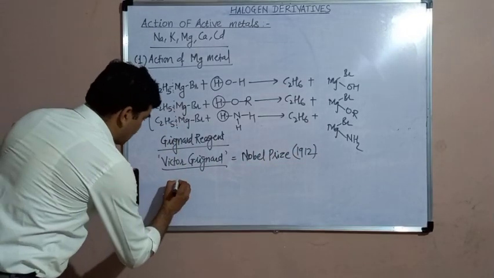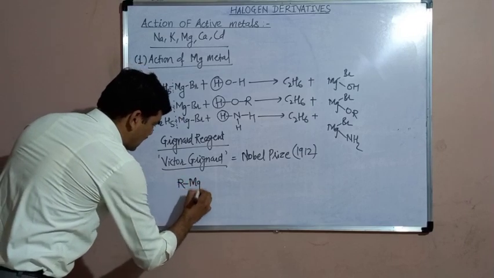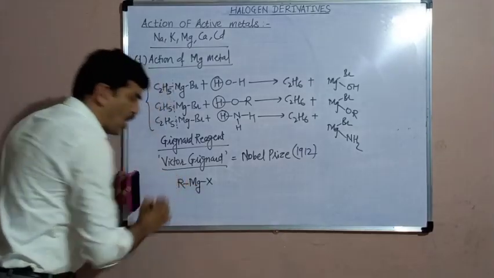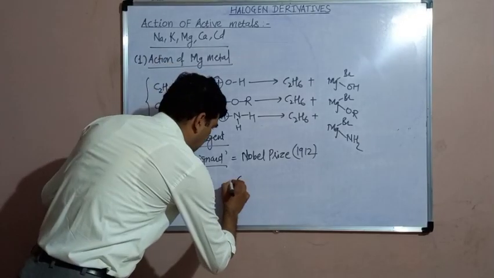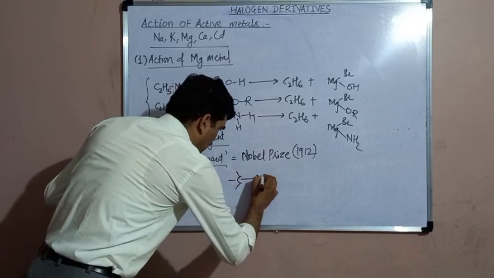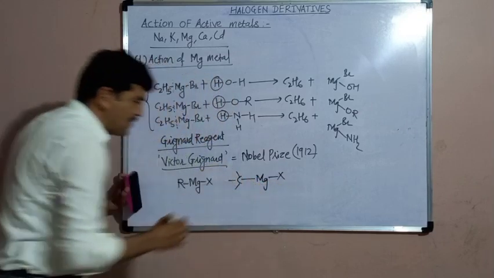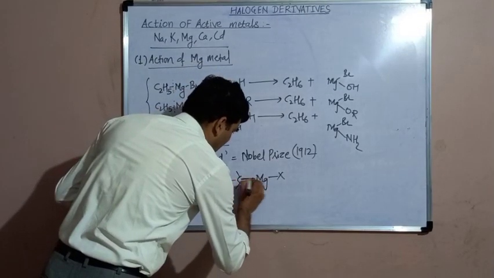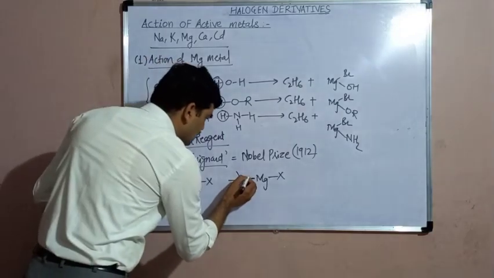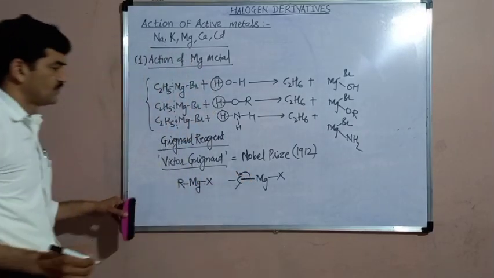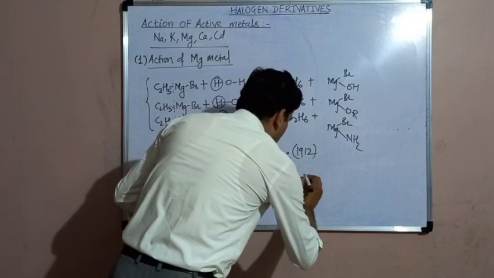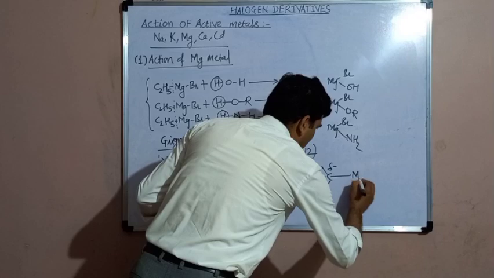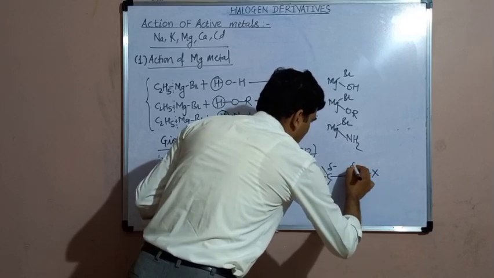Then this Grignard reagent, the general formula is RMgX. It is a polar compound. The carbon magnesium bond is a highly polar covalent bond, and the shared electron pair between carbon and magnesium gets transferred toward the carbon atom, and therefore this carbon atom in Grignard reagent carries the partial negative charge, while the magnesium carries the partial positive charge.